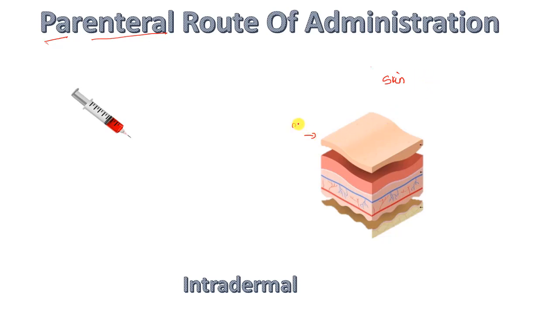Okay, so this is the epidermis, and this part is the dermis part. And this is subcutaneous, the subcutaneous part. So now what happens? The injection goes to this dermis region.